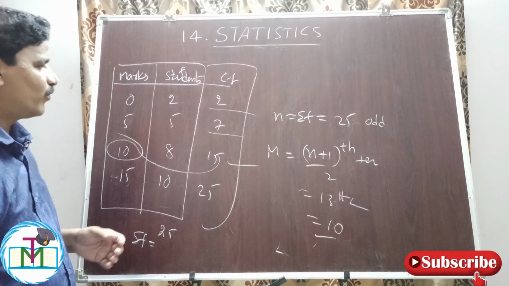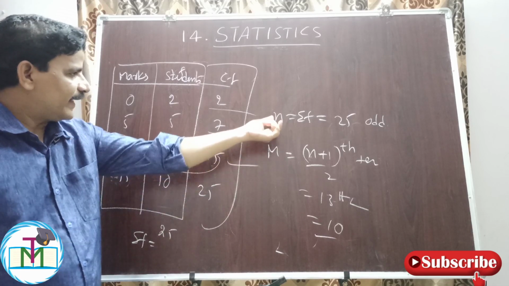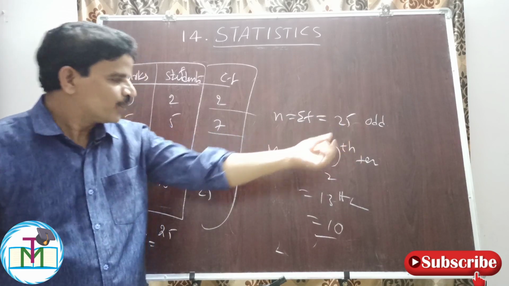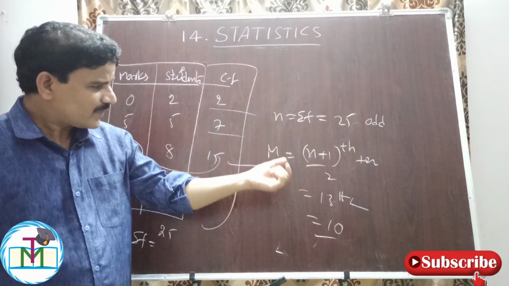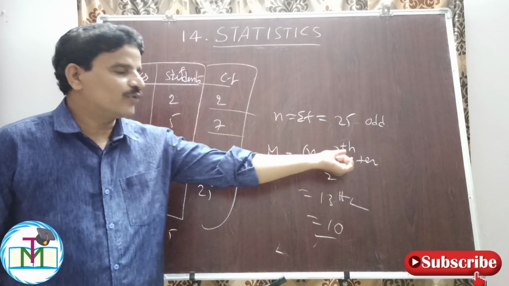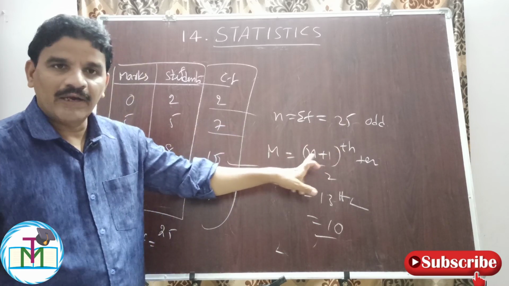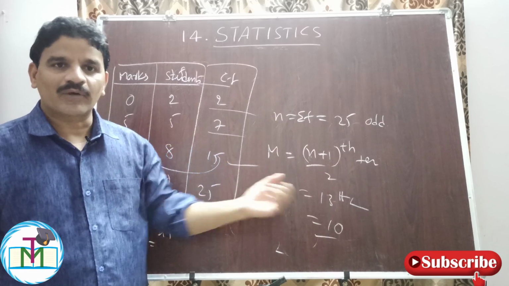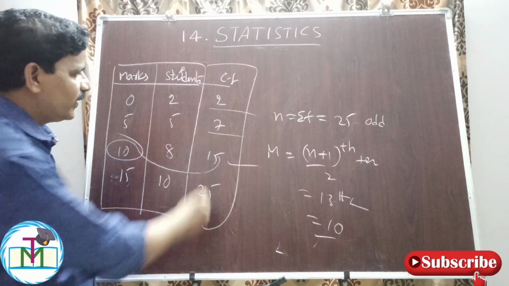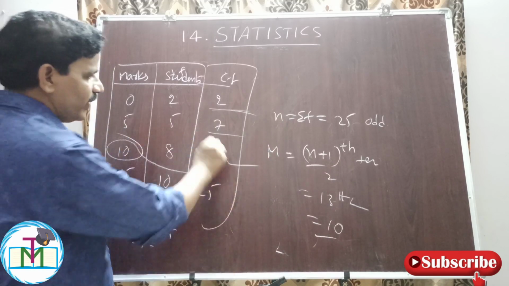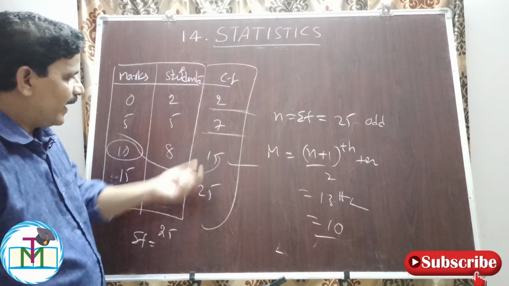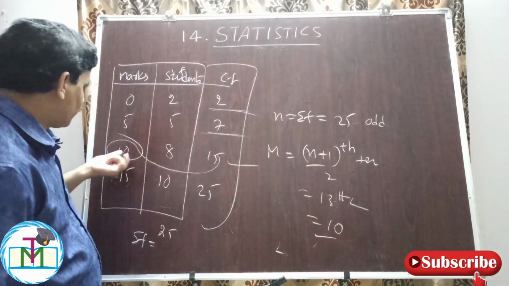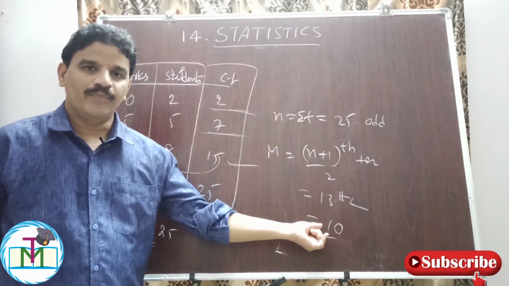I would like to explain once again. So here n is nothing but sigma f, 25 is odd, so we have to take the value of the (n plus 1) by 2th term. N is equal to 25, 25 plus 1 is 26, 26 by 2 is the 13th term. Where is the 13th term? Up to here 2 terms are over, up to here 7 terms are over. Now the 8th term to the 15th term value is what? 10. Therefore median is 10.